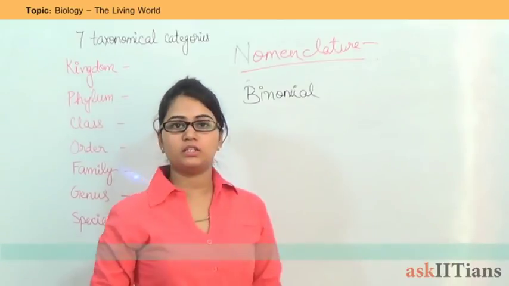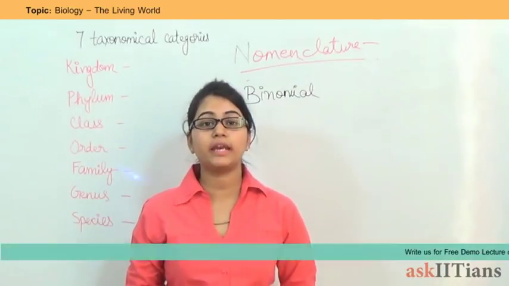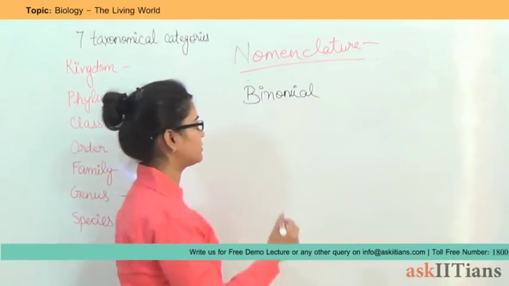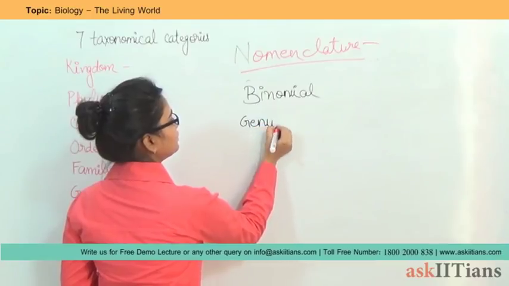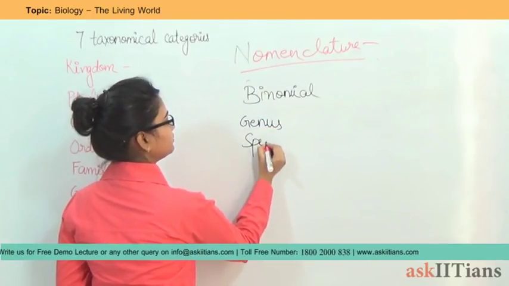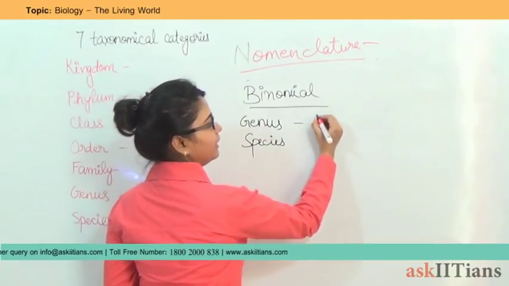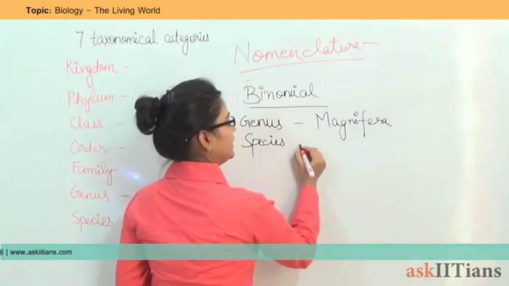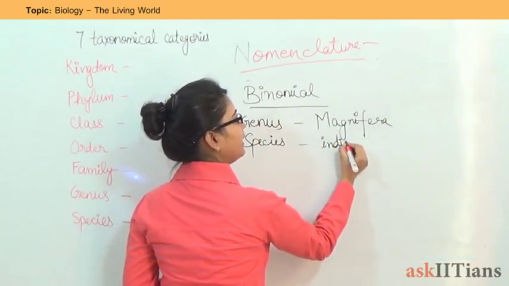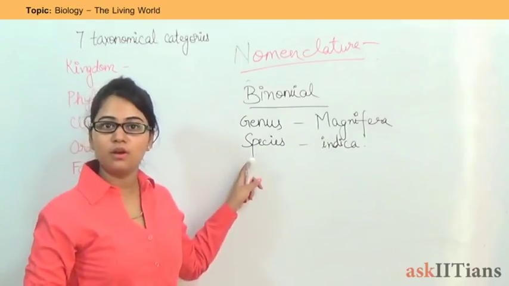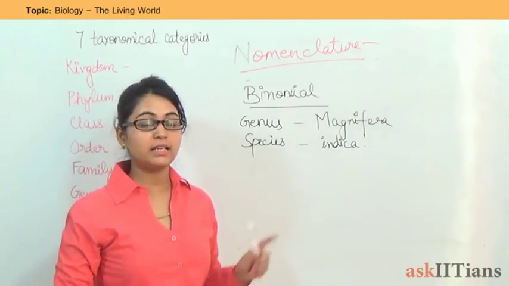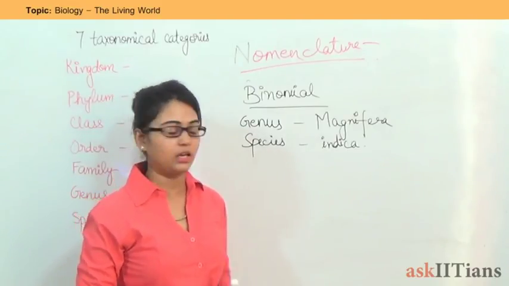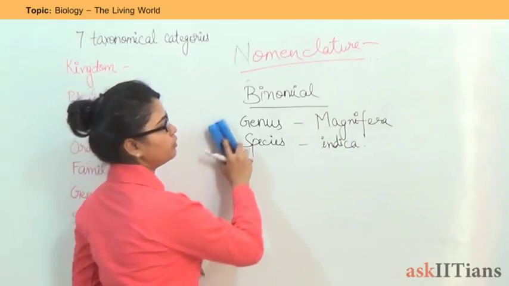Binomial nomenclature is the one in which we have to give 2 names to one organism. One is the genus and one is the species. For example, if we give a name to the mango tree, then it is called Mangifera indica. This system was also given by Carolus Linnaeus, and Carolus Linnaeus is known as the father of binomial nomenclature as well. So, there have to be some rules.